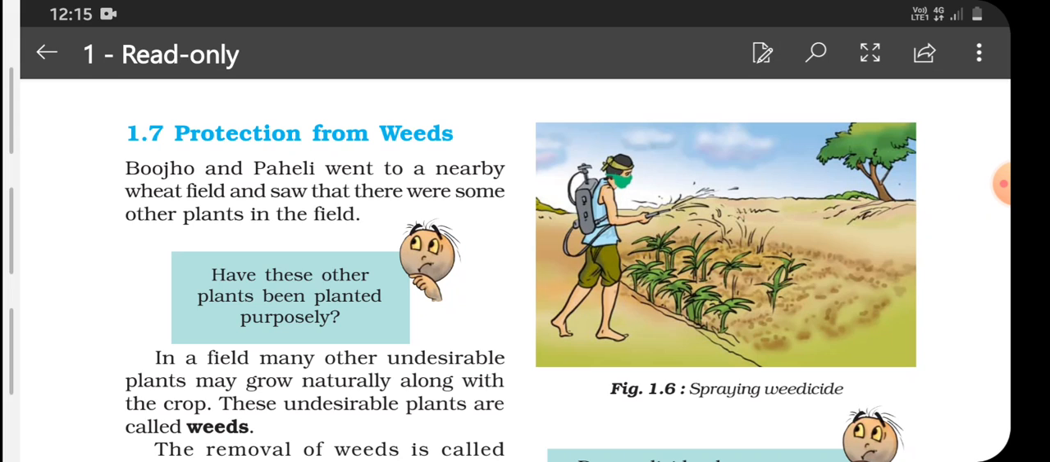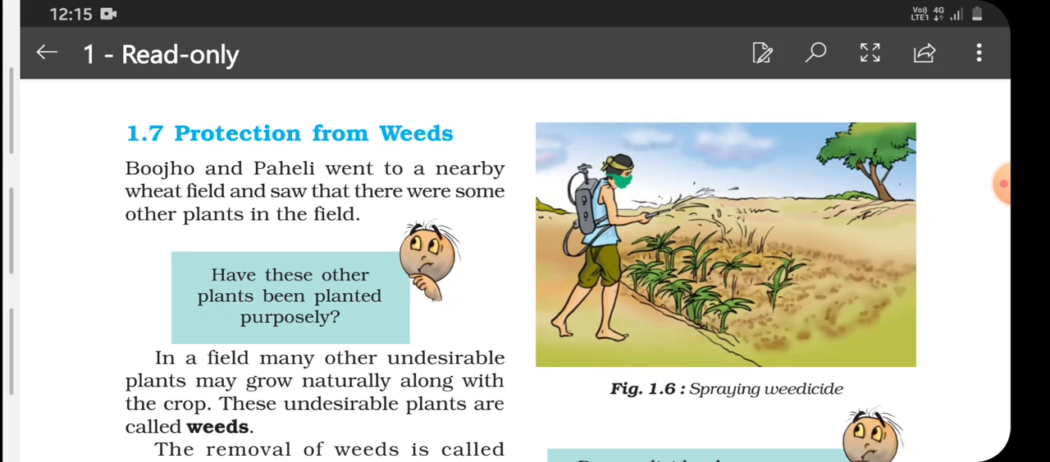So, let us continue with our first chapter, that is crop production and management. In this chapter, we have done about various agricultural practices that are being done by a farmer in his field in the series of sowing crops. So far we have done preparation of field, we have done sowing, we have done irrigation. Now the next topic is protection from weeds.